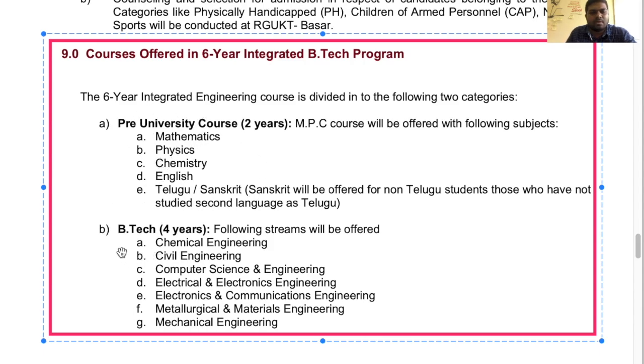And when it comes to the next 4 years, that is BTech, the following streams will be offered: chemical engineering, civil engineering, computer science and engineering, electrical and electronics engineering, electronics and communication engineering, metallurgical and materials engineering, mechanical engineering. These are the 7 groups offered in the BTech undergraduate program, and the pre-university course, that is the MPC, is common for all 1500 students. These are the subjects.